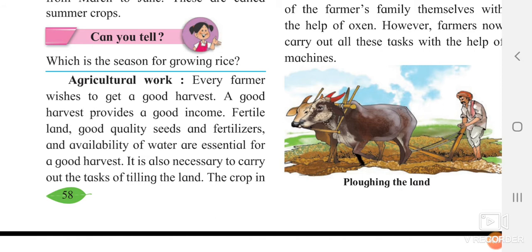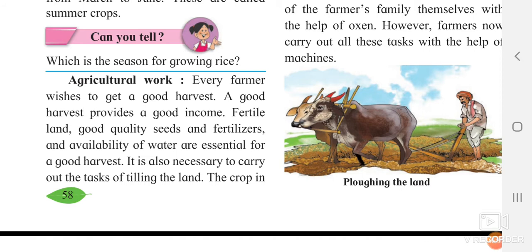Now you can think about the natural fertilizers. Natural fertilizers are very good, okay, but sometimes natural fertilizers are not available. Some of the soil has some deficiency, they do not have proper nutrients. That's why we are supposed to give artificial fertilizers. Fertilizers, we call it in Marathi as khat, are also required for the crops. These all things are necessary for a good harvest. What things are necessary? Fertile soil, good quality seed, good fertilizer, and a good amount of water. If these things are proper and near you, then your harvest will be the best.